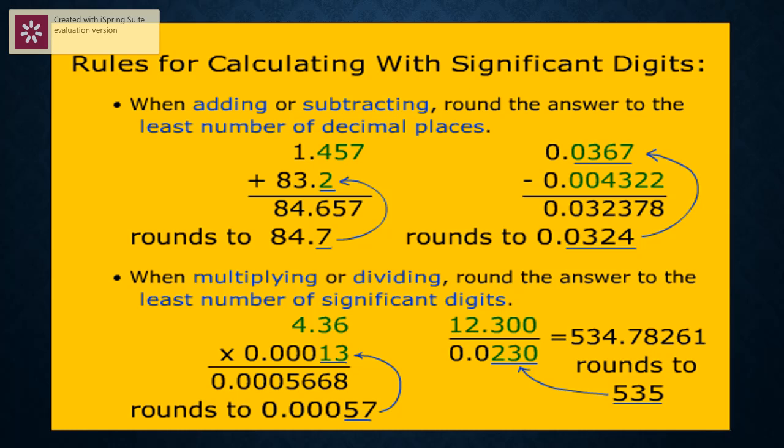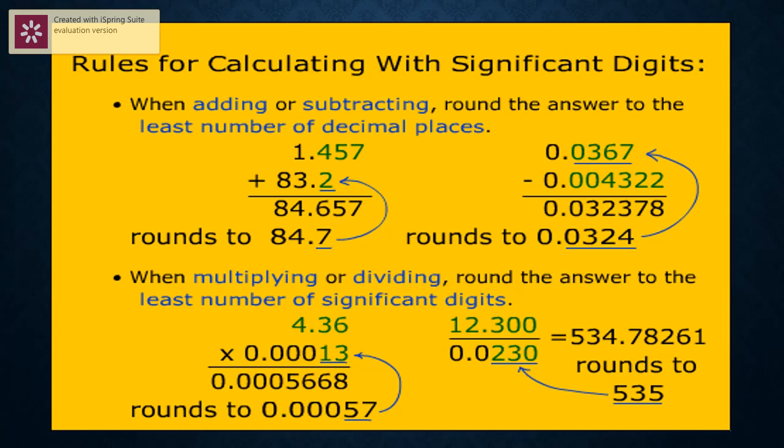Second example, 12.300 divided by 0.0230. Answer is 534.78261. Now, which has got the least significant figures? The first one has got 1, 2, 3, 4, 5. The second has got 3. That means our answer should be rounded to three significant figures.